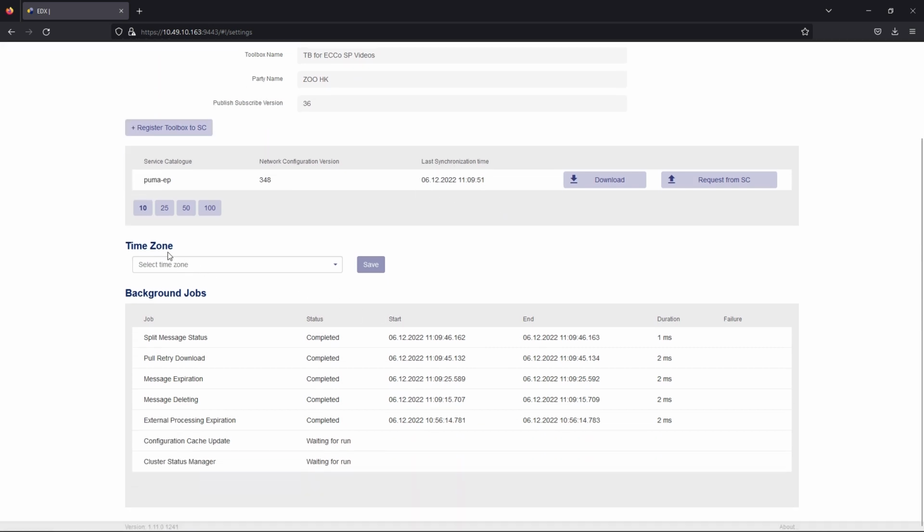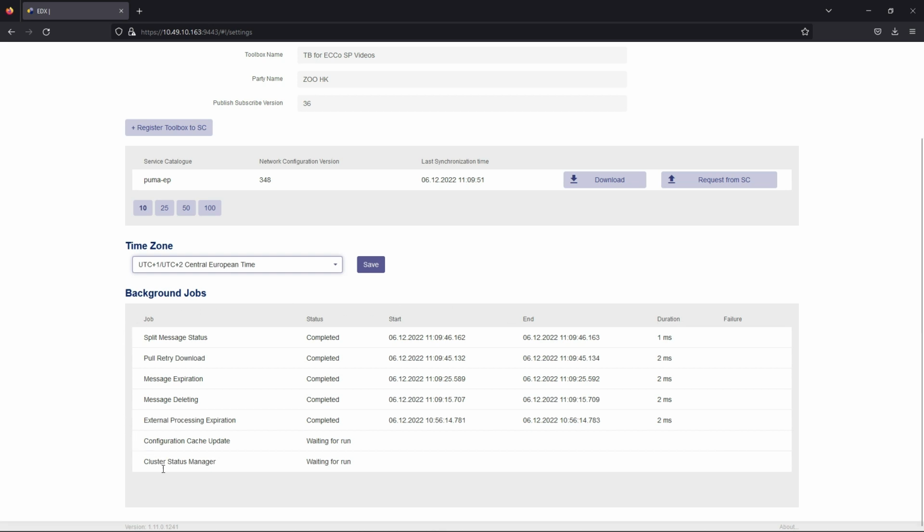Time Zone section provides a possibility to change the time zone on graphical user interface. There is a drop-down menu with different time zones and a Save button for applying the change. Background Jobs section contains the table with basic information about background jobs.